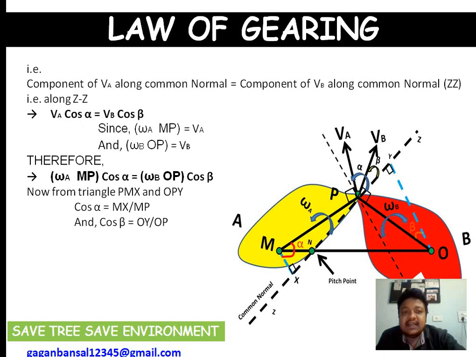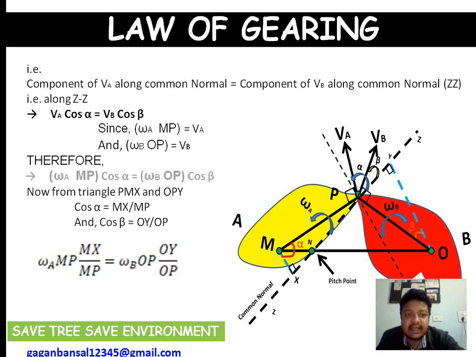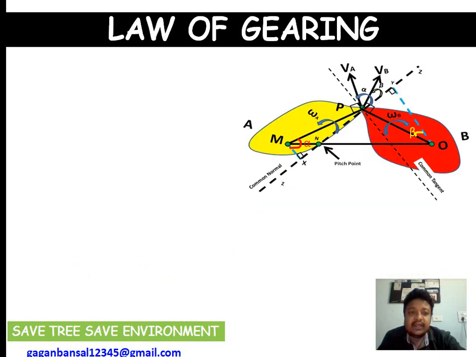So putting this, MX upon MP as cos alpha and cos beta as OY upon OP, in this equation we will get omega A MP into MX upon MP equals omega B OP, and cos beta is replaced by OY upon OP. So omega A MP MX upon MP equals omega B OP OY upon OP. So cancel this MP with MP, and OP with OP.